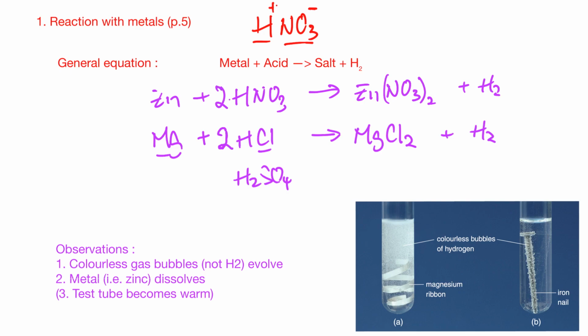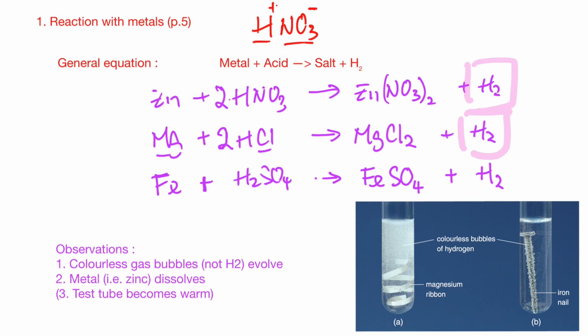Okay, so the last one. If we put Fe, iron, into sulfuric acid, for example, the product formed may be iron 2 sulfate or iron 3 sulfate. Let's say it's iron 2 sulfate first. So you have Fe2 plus and SO4 2 minus. Therefore the formula of the iron 2 sulfate would be like this. So this one is 1 to 1. If you do it that way, it is balanced already. So you can see that in the process, they keep on giving out hydrogen.